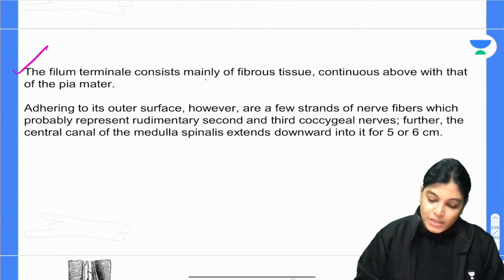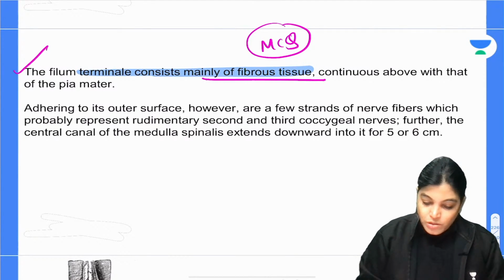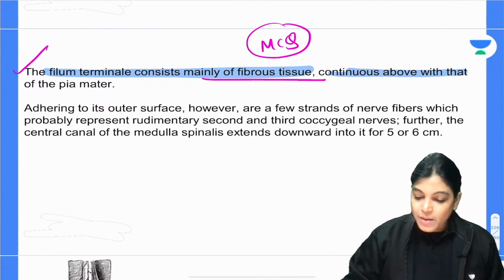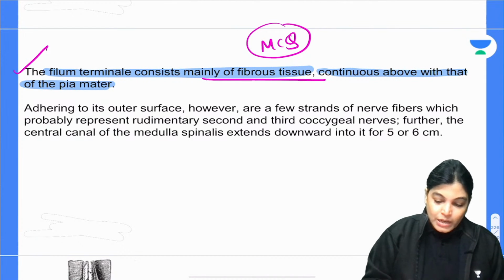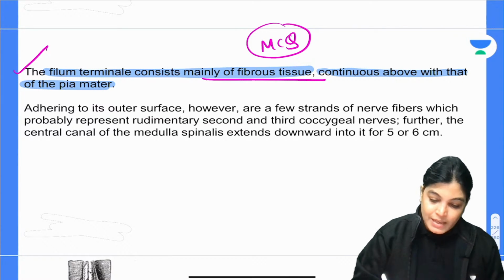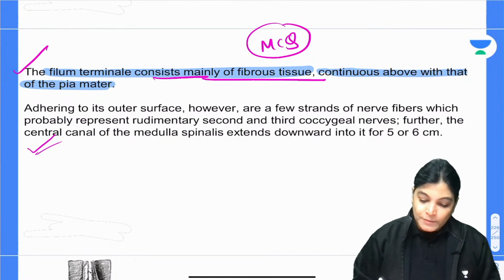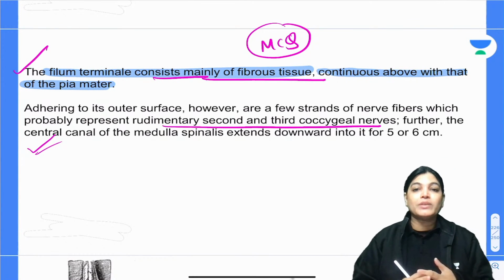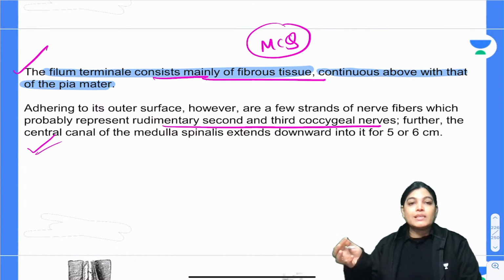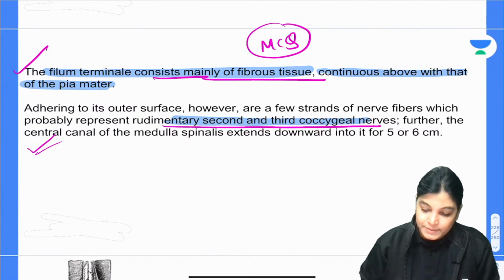Filum terminale. So, this was the MCQ which has been asked. It is mainly composed of fibrous tissue, and it is continuous above with the pia mater. So, your doubt is clear. It is a modification, a continuation of pia mater, but basically it is composed of fibrous tissue. Adhering to the outer surface, actually it also contains rudimentary nerves. Which rudimentary nerves? It contains the rudimentary nerves of second and third coccygeal nerves.